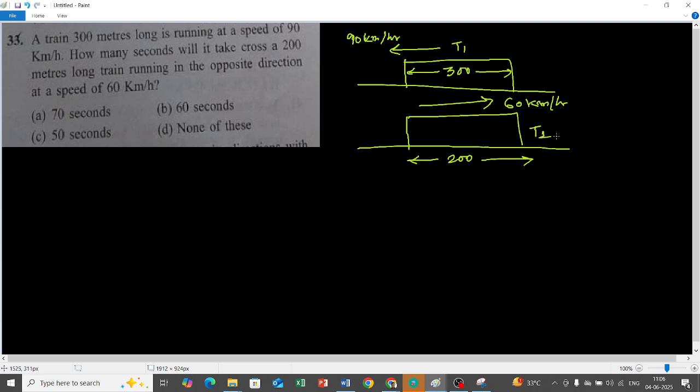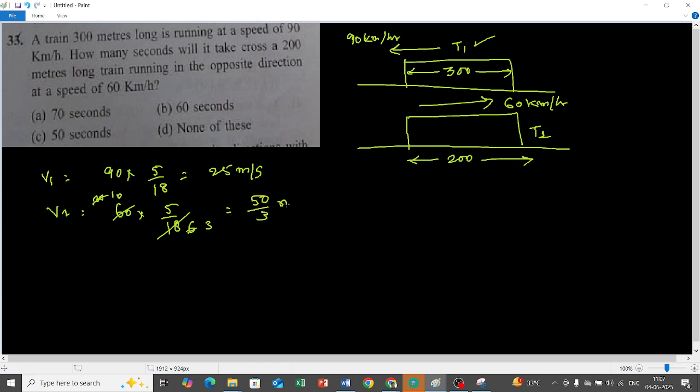This is train number 2. Now the question is, how much time will train 1 take to cross train 2? So let me calculate the speeds first. 90 km per hour, that is times 5 by 18, which is 25 meters per second, right? And V2 is 60 km per hour, times 5 by 18, which is 50 by 3 meters per second.